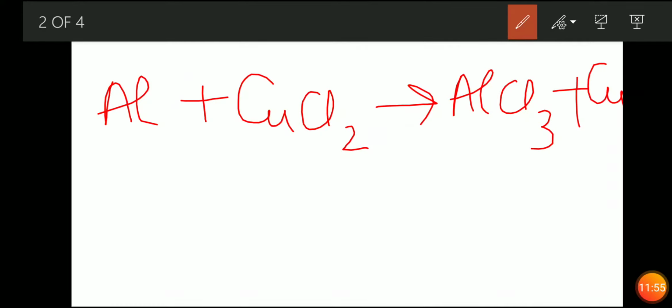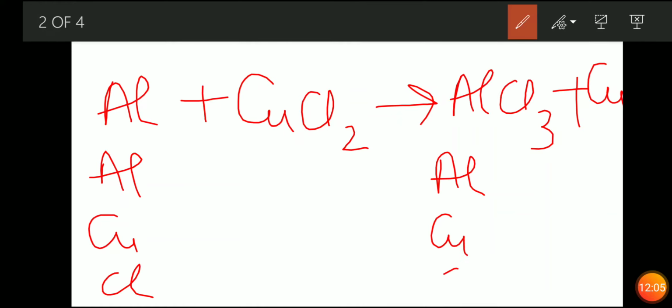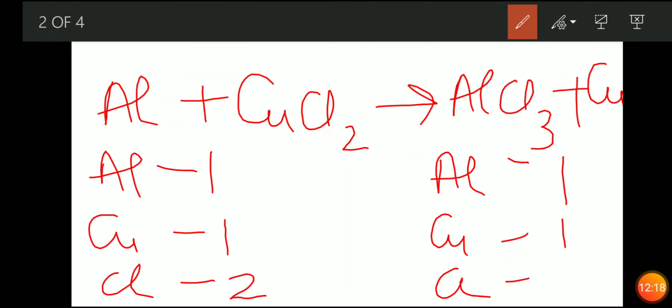Now see, always write the reactant atoms present: aluminium, copper and chlorine. Now write the number of atoms. Aluminium is 1, copper is 1 and Cl2 is 2. On the product side, aluminium is 1, copper is 1 and Cl is 3, because 3 is written here.